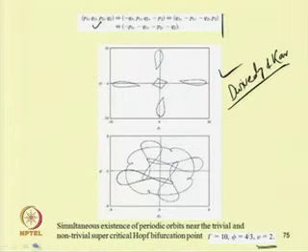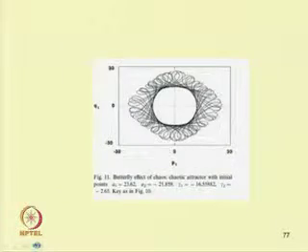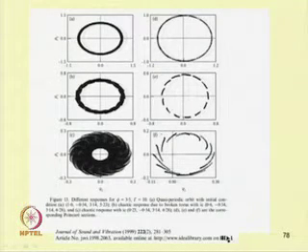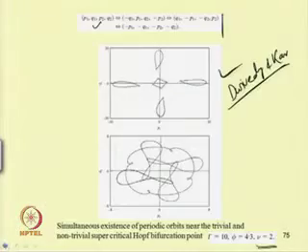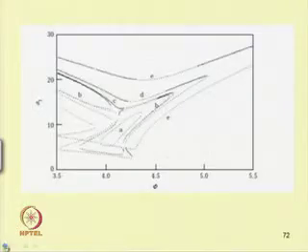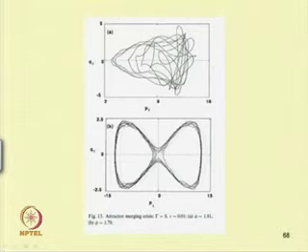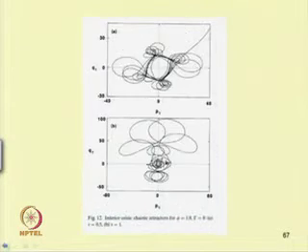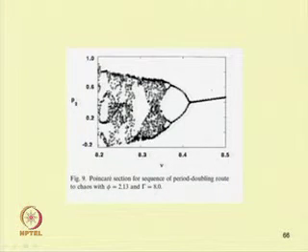Similarly, one can see some chaotic response also in case of some other system. We will study that in the next class. Okay, so these are some of the chaotic responses also obtained. So, this is a period doubling route to chaos. Initially one has a single period, now 2 periods, and this period goes on increasing. So, this is due to the period doubling route to chaos.